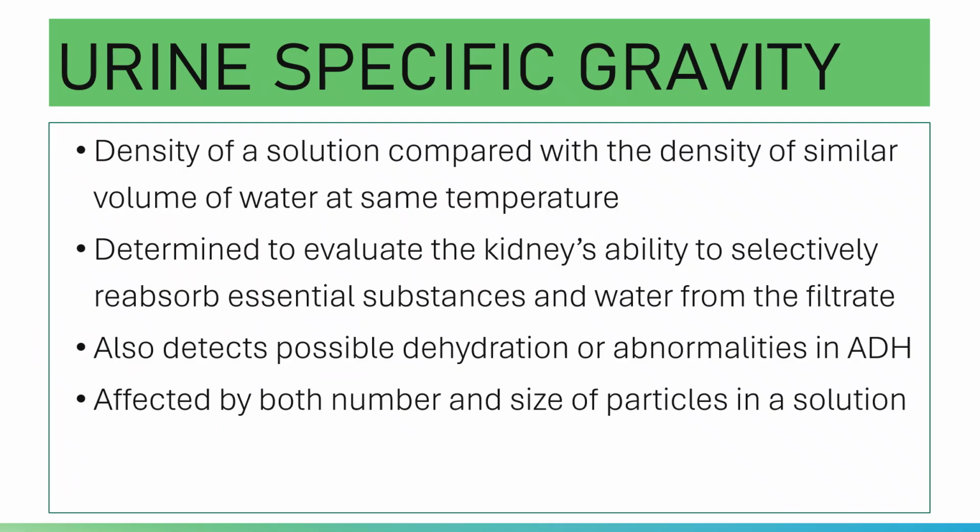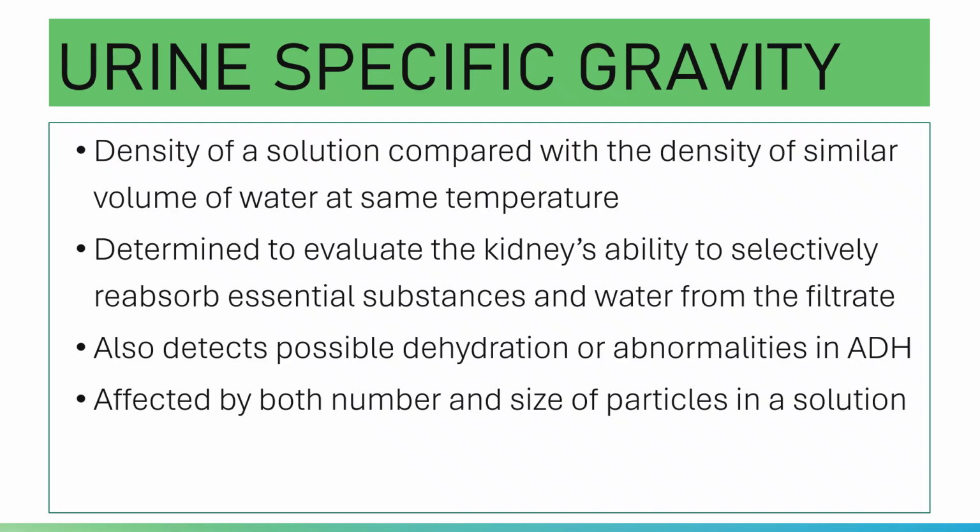When we say osmolality, that is the number of particles per kilogram of solution. And when you say osmolarity, that is the number of particles, number of solutes per liter of a solution.